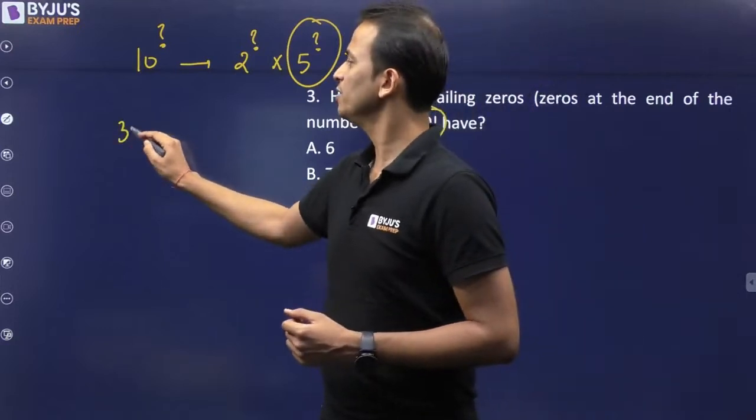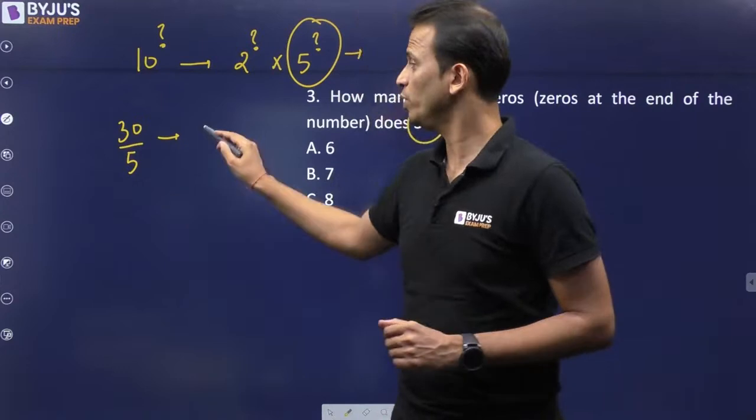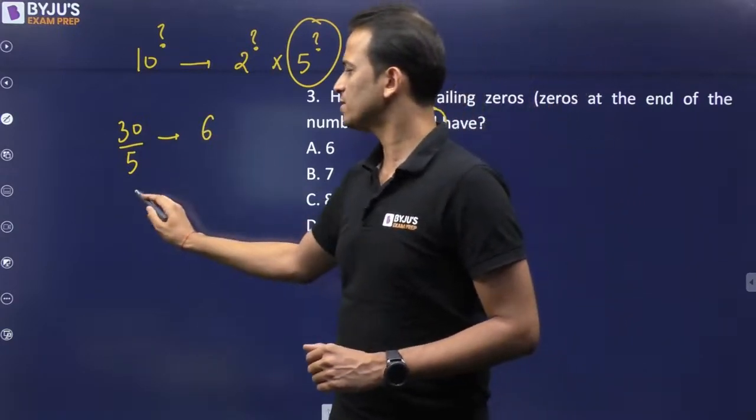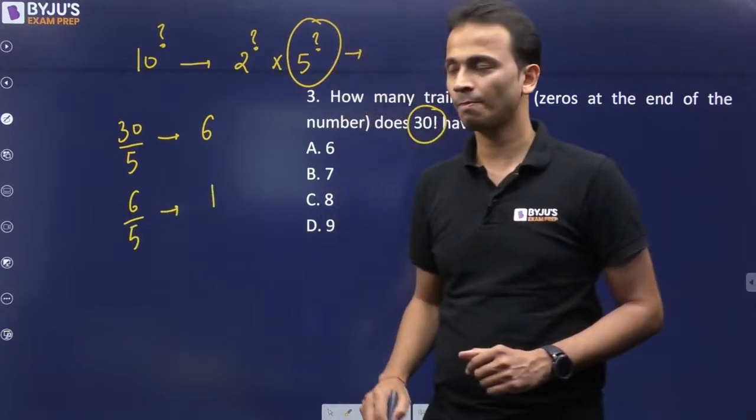So 30 when divided by 5, the quotient will be 6. There will be no remainder. Now once again 6 when divided by 5, the quotient will be 1.